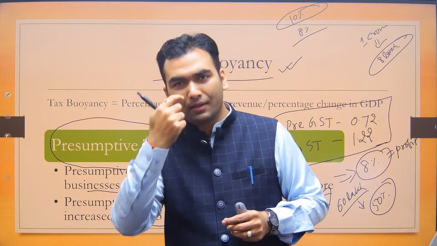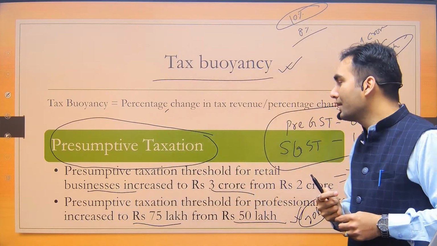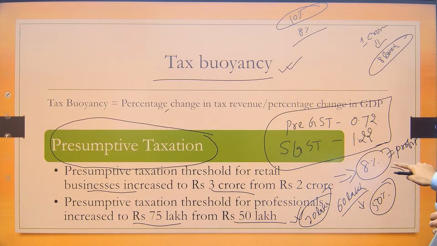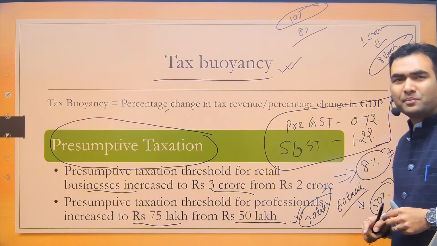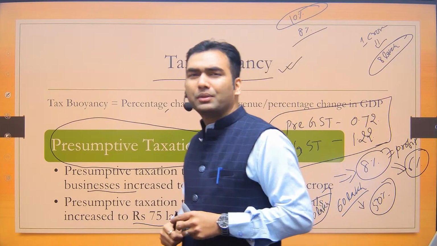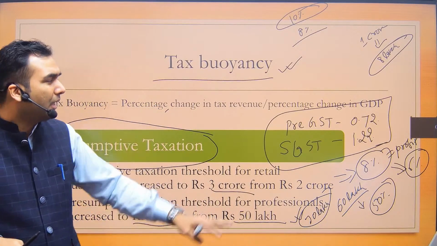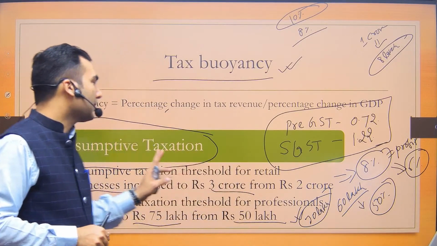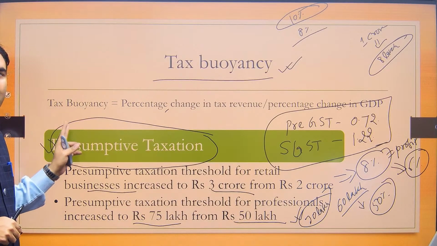Yes, Sima, you are right that if there is a digital receipt, then this 8% reduces further to 6%. I mean, we are not preparing for income tax, so that's why I'm not going into that detail. That is not important. Even this 8% is not important. What is important is this concept of presumptive taxation.